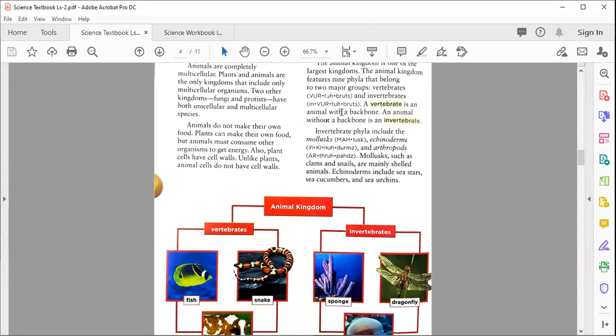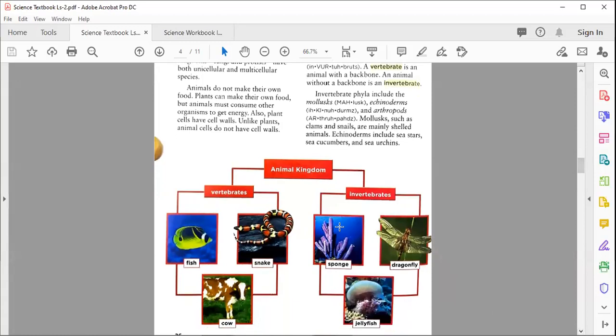A vertebrate is an animal with a backbone. So you can see here, like fish, snake, cow, they all have a backbone in them. While when you see invertebrates like dragonflies, ferns, and jellyfish, these are the examples. They don't have a backbone. Meaning to say, the vertebral column is not present in them. While in vertebrates, these backbones are present.